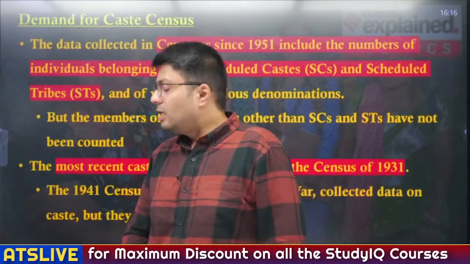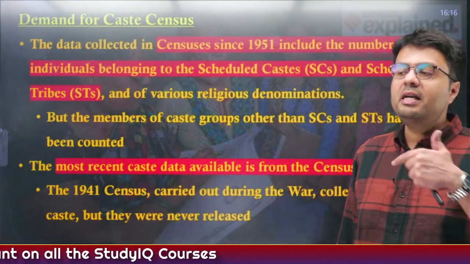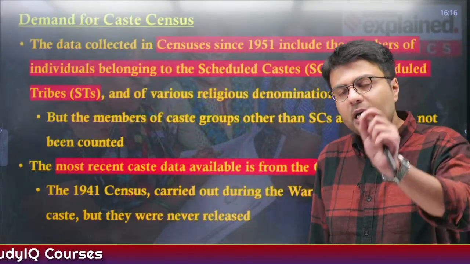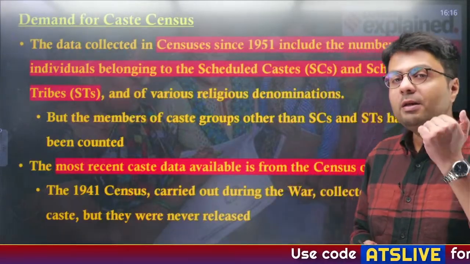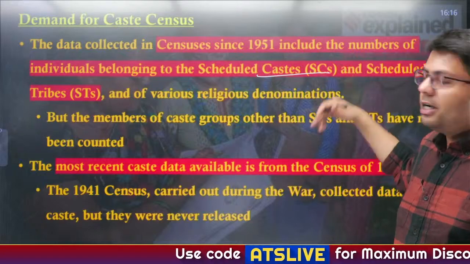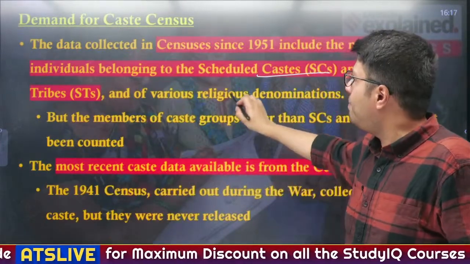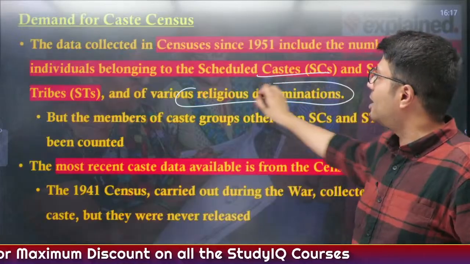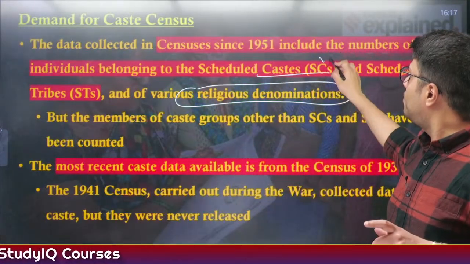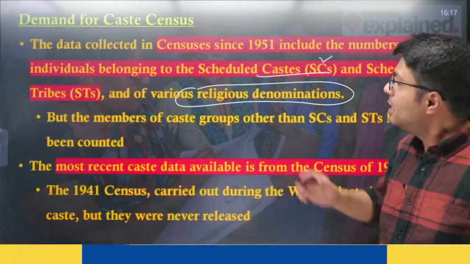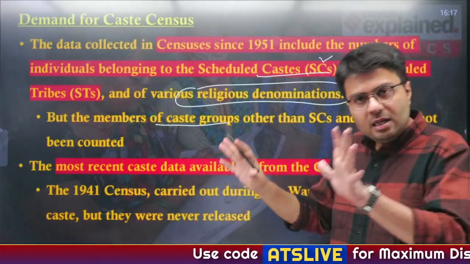Now, the data which has been collected in the census since India became independent included data on the caste of people. But what you have to remember is that only people belonging to scheduled castes and scheduled tribes were required to give their caste details, and people also gave their religious denominations. So members of castes other than scheduled castes and scheduled tribes were not enumerated in the census exercise.